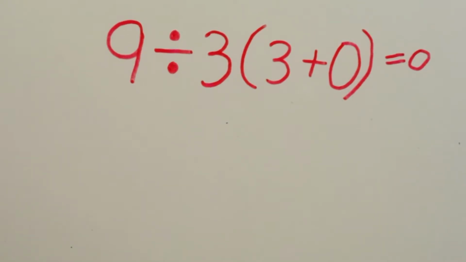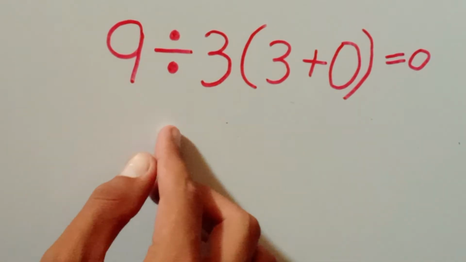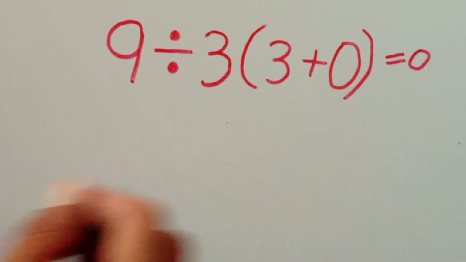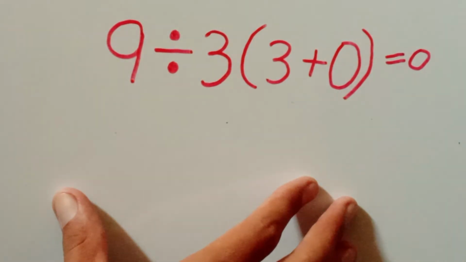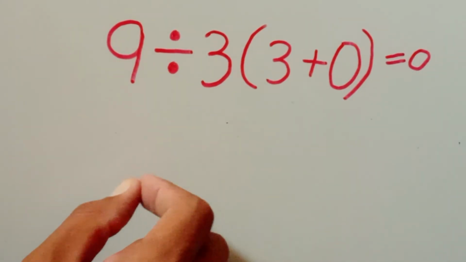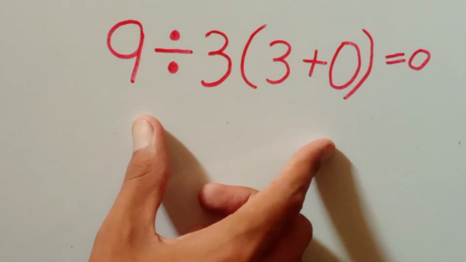If you are genius, then solve this question, which is 9 divided by 3(3 + 0). So how can we find the value of this expression? If you are genius, then before watching the video, comment on this question.